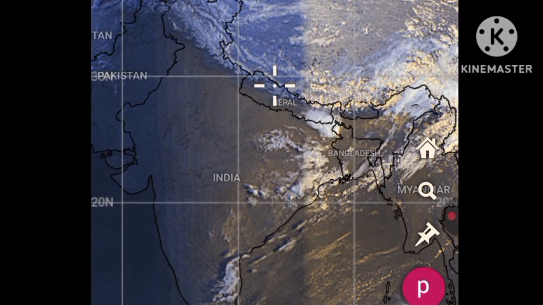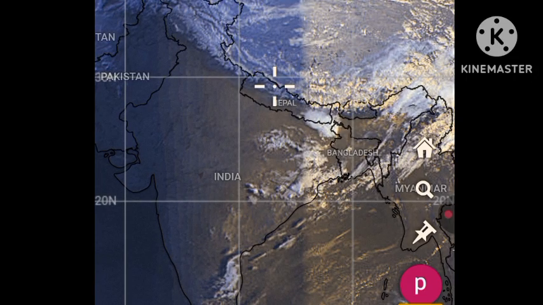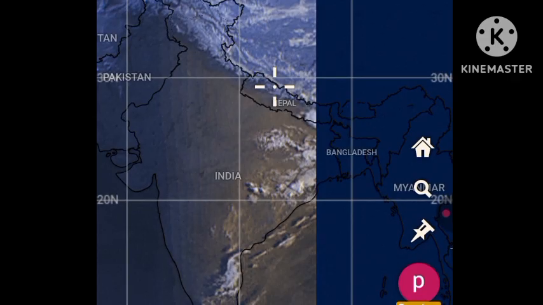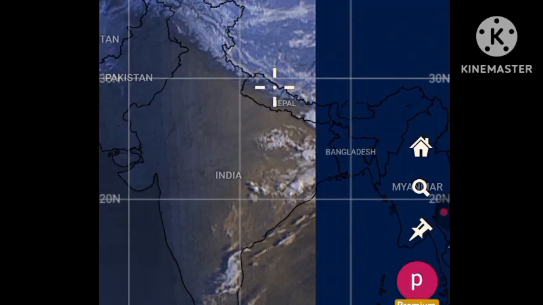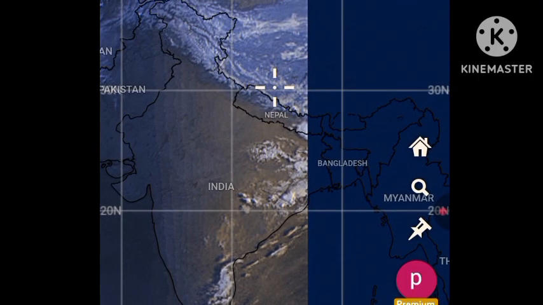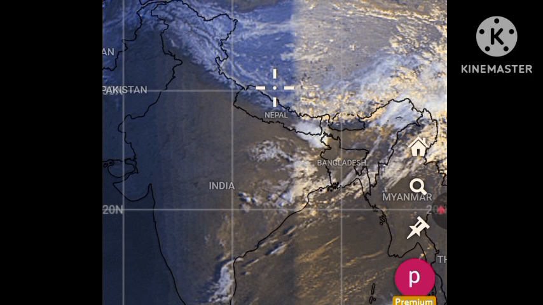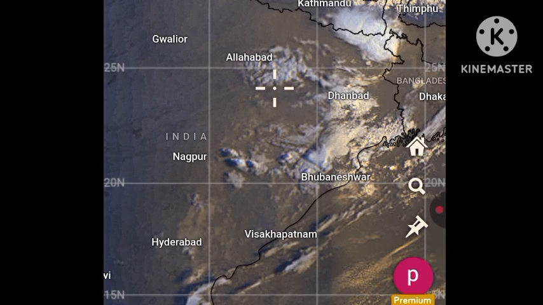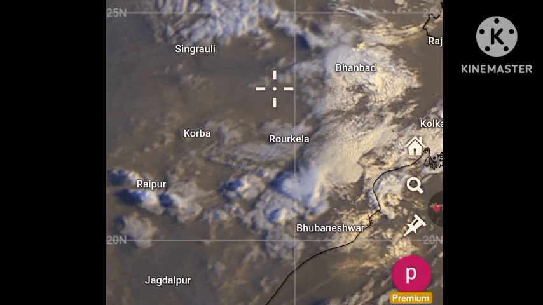Hello, good morning, friends. So, in today's video, we will be looking at the prevailing weather conditions over the Indian subcontinent and how the weather is going to be in the next 12 hours, and also the projection for the next 22 hours. So, if you look at the current satellite image, most clouds remain confined to North Odisha near the Bhubaneswar region and part of Jharkhand.